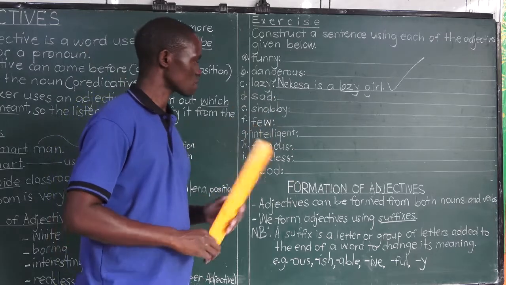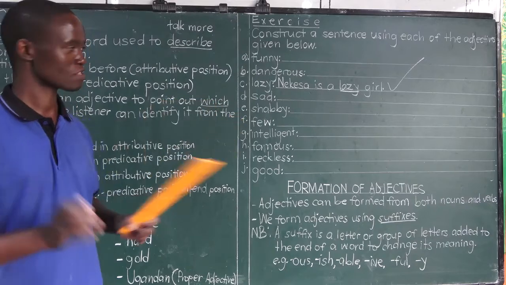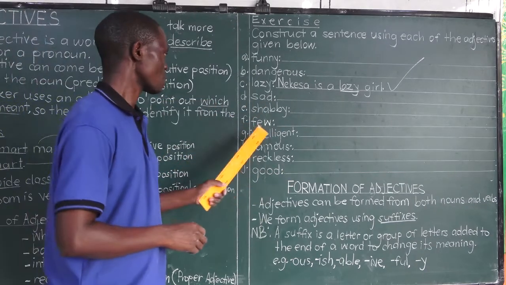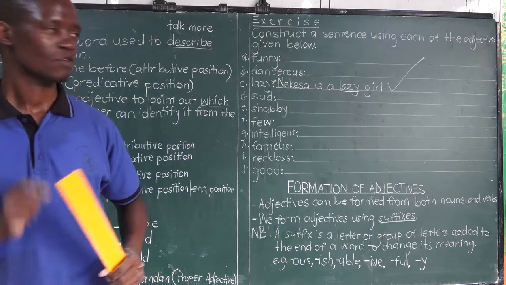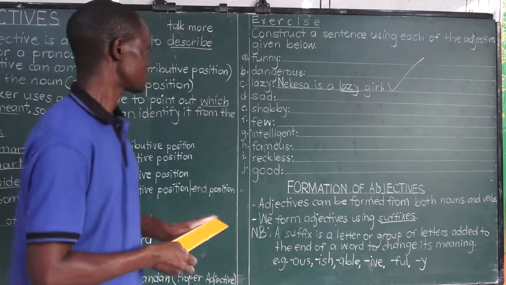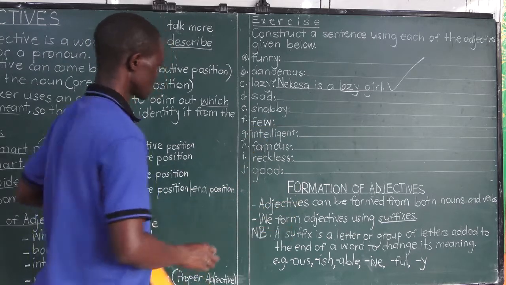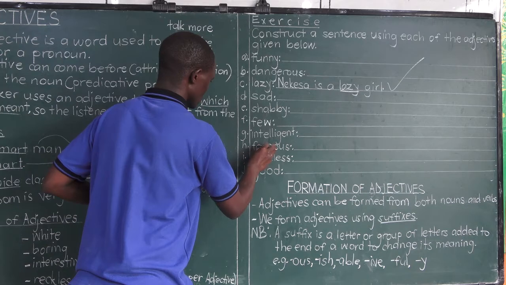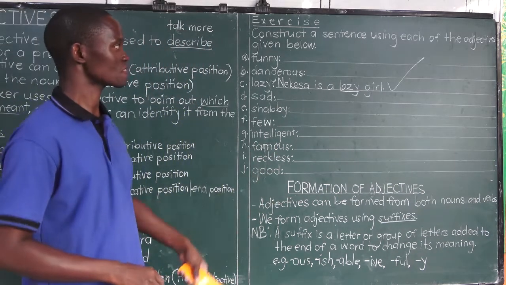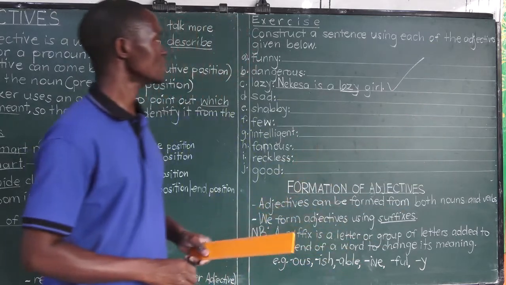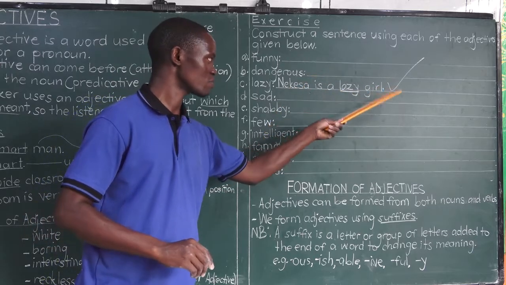Next is sad. Use sad to describe any noun you can think of. The other adjective we are going to use today is shabby. Use shabby in a sentence to describe a noun. Then intelligent. Next, you're going to write a sentence using the adjective famous. Remember, these are all adjectives and they are used to describe nouns.